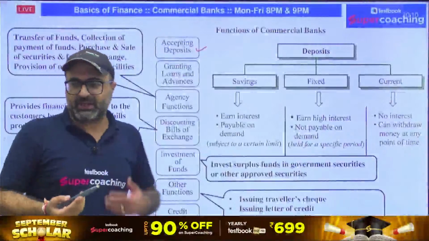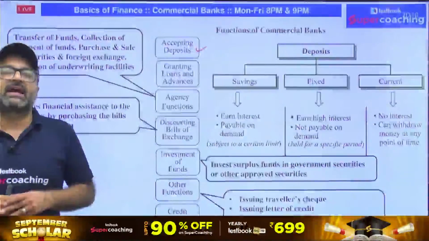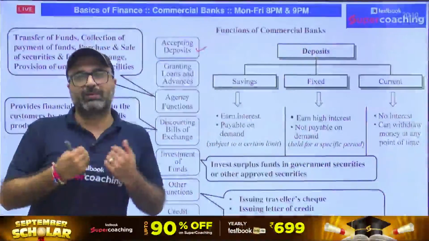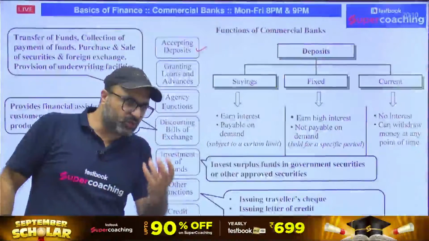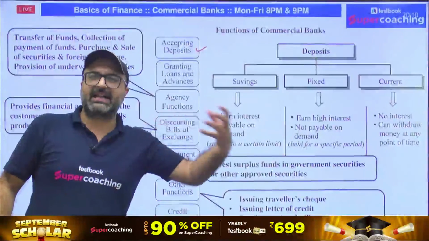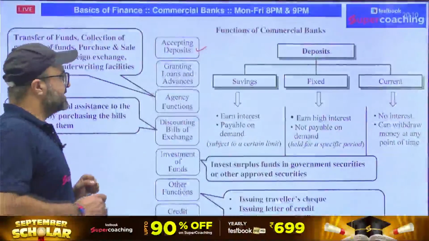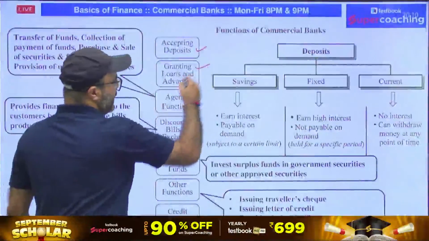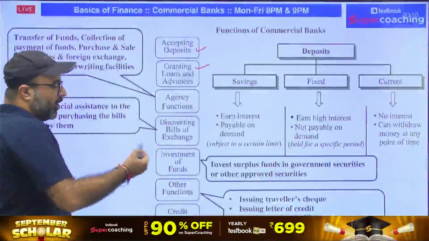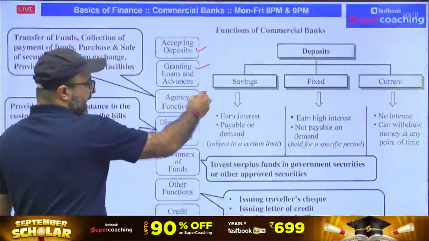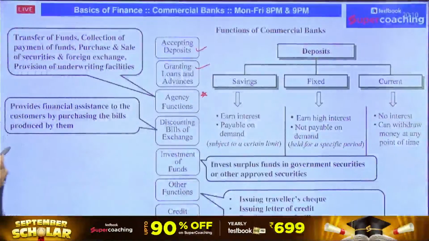That means you can deposit your funds with the bank, and against those deposits the bank will pay you a rate of interest, and the bank will use those deposits for its lending purpose, and the bank will be earning the profit through the lending part. Second, the bank provides you with loans and advances. Along with that, very importantly, the agency function. What do you mean by the term agency function?